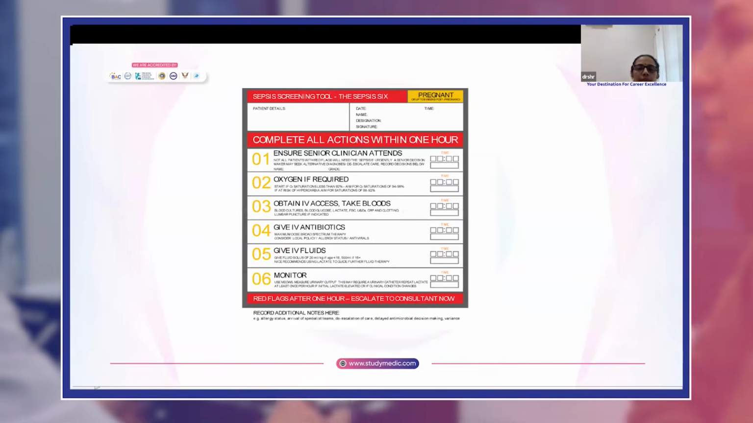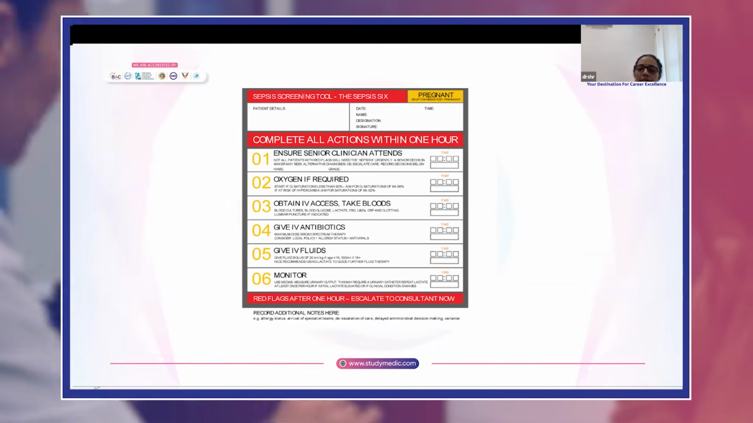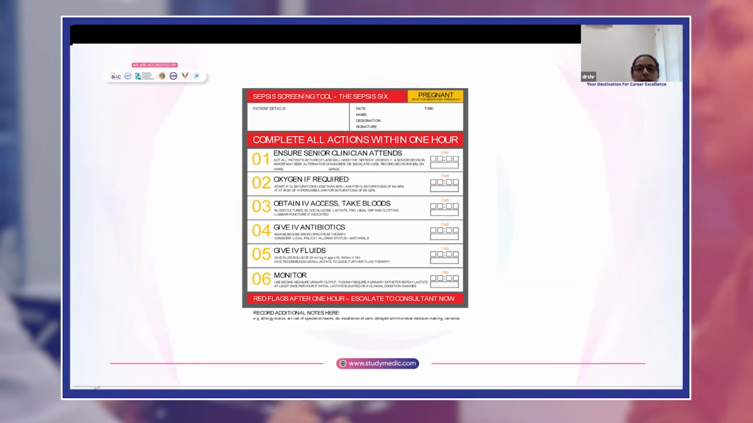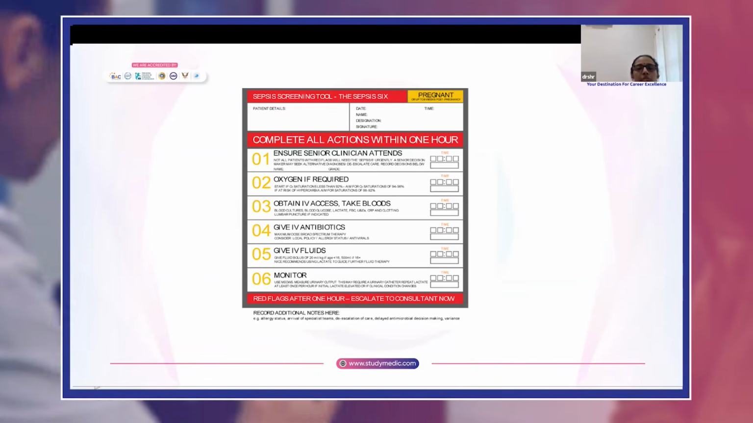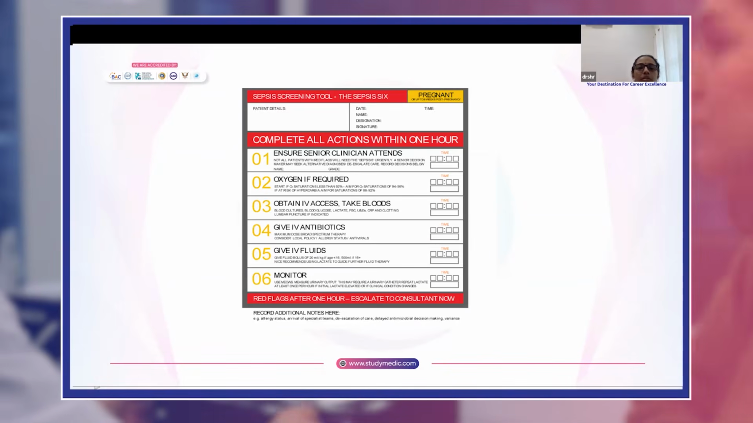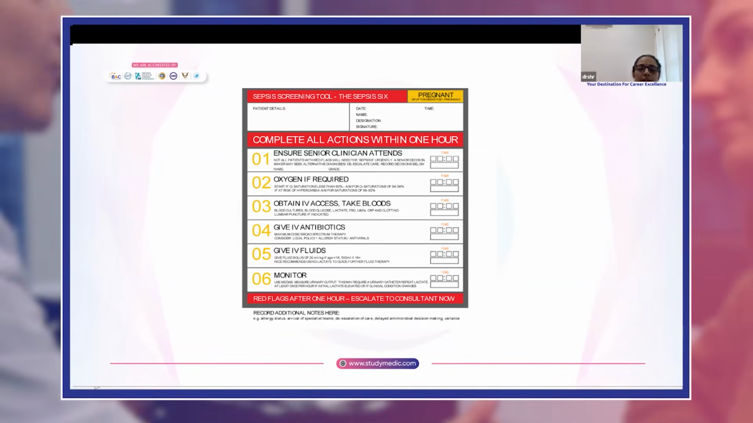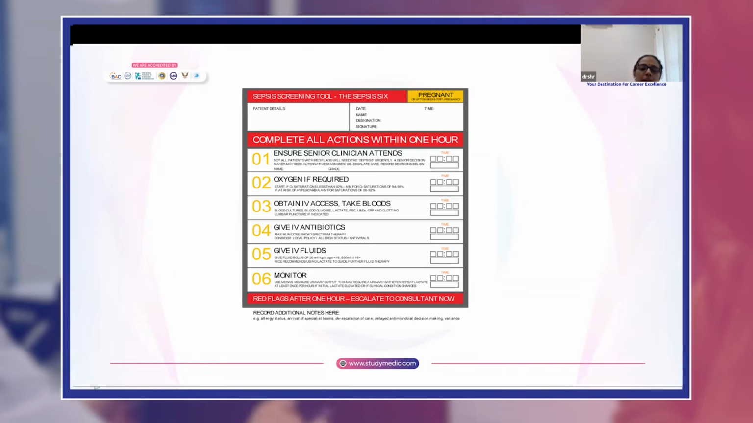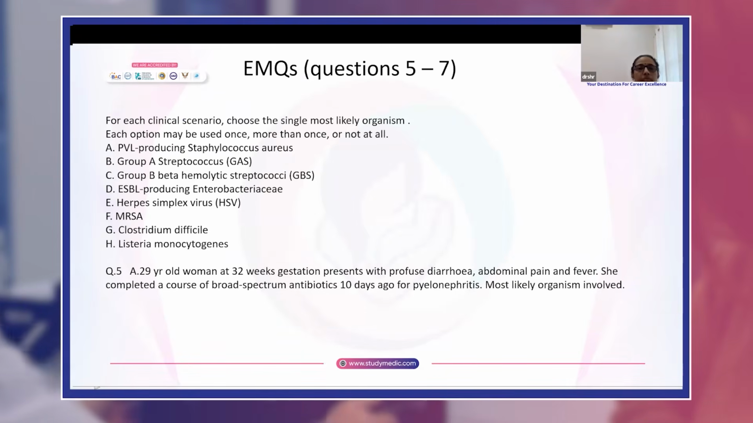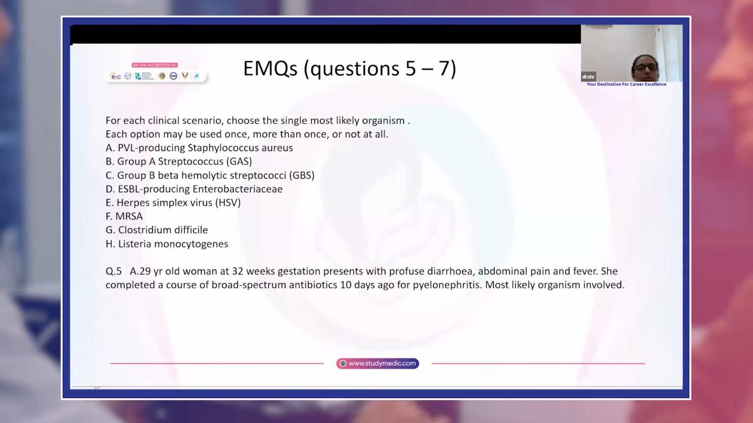This is the sepsis 6 bundle. All actions should be completed within 1 hour. Step 1 is ensure senior clinical review. Step 2, start oxygen if O2 saturation is less than 92%. Step 3, obtain IV access and take blood. Step 4, give IV antibiotics. Step 5, give IV fluids. And step 6 is monitor on the MEOWS chart. Coming to EMQs 5 to 7, these are the options.